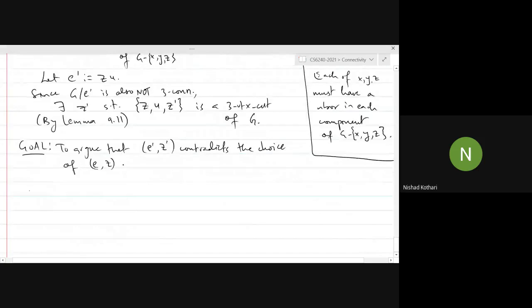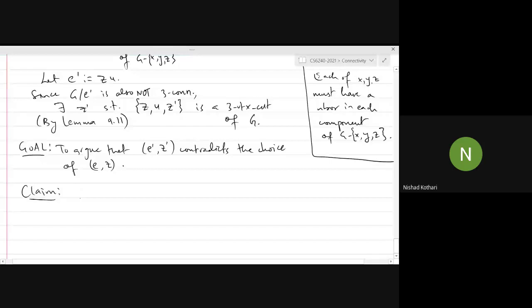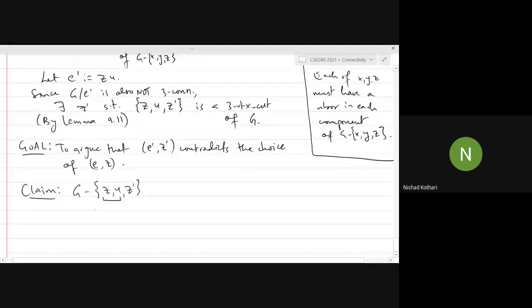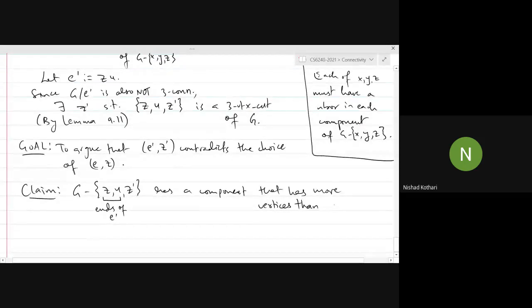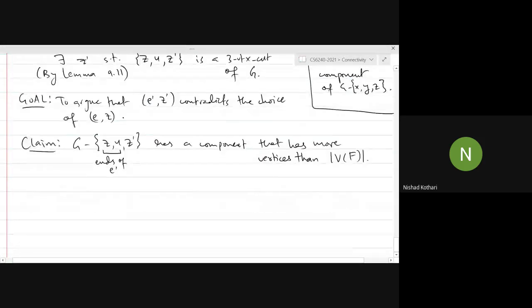So claim: G delete Z union U and Z prime, so these are the ends of E prime, has a component that has more vertices than the number of vertices in F. So let's not worry about how we prove this.